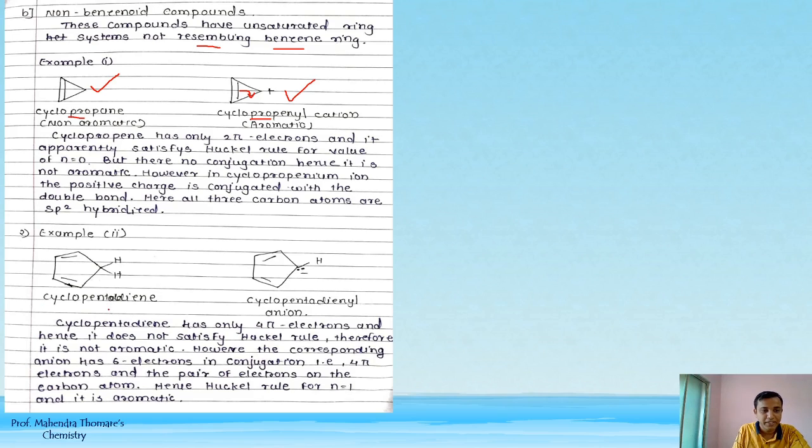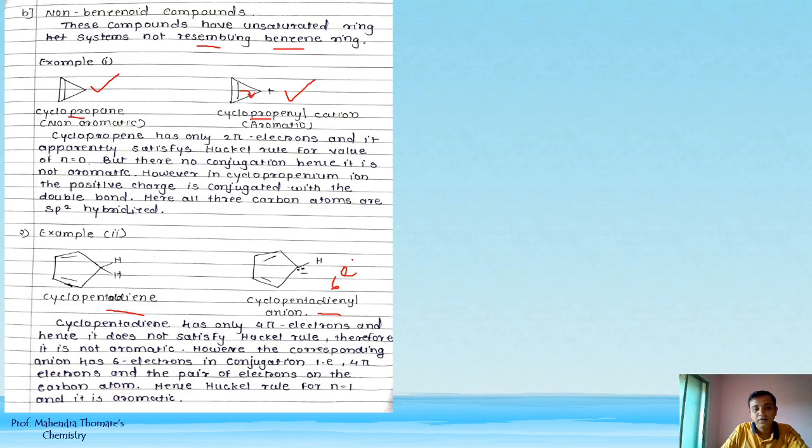Then cyclopentadiene and cyclopentadienyl anion. So cyclopentadiene is having 4 electrons and cyclopentadienyl anion has 6 electrons.